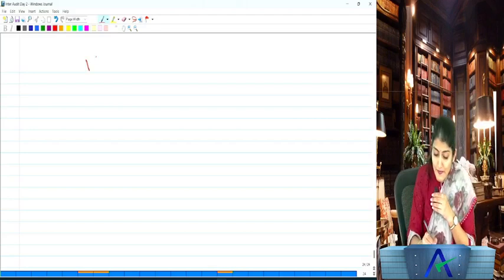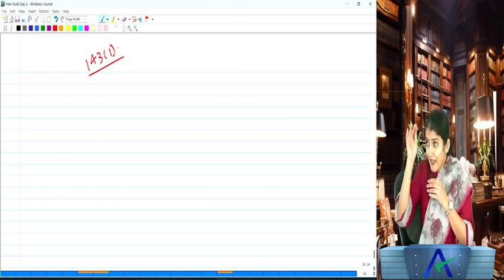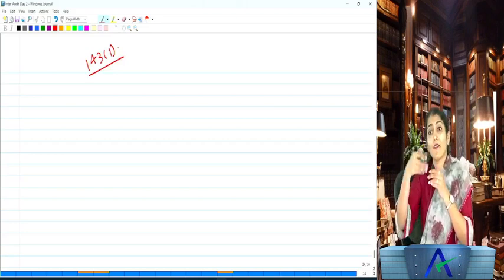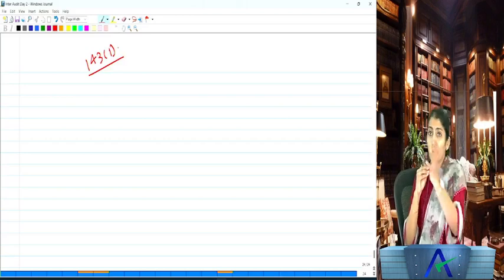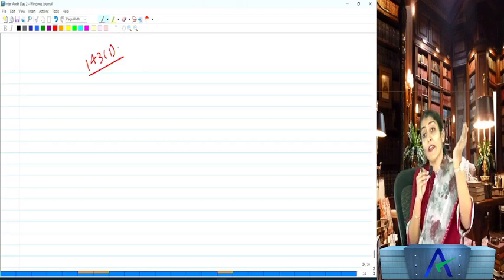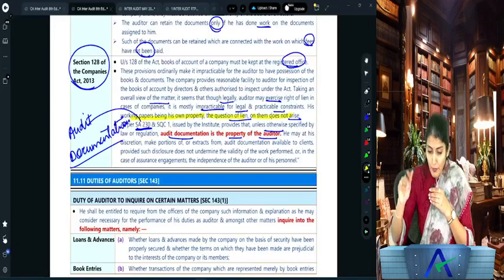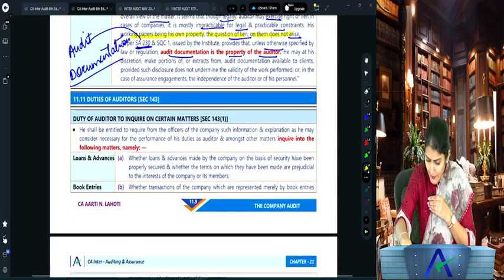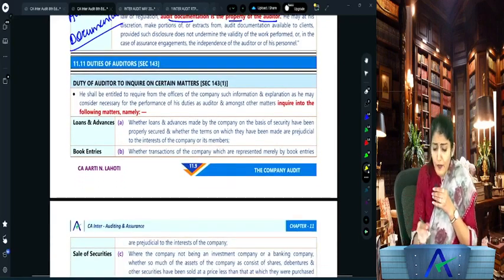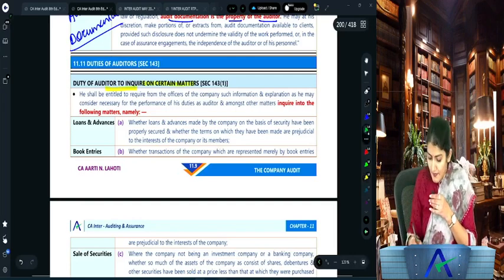So something the same is there in 143(1). What does it say? If there is no finding, no reporting. If there is an adverse finding, then you do the reporting. Simple. If there is no finding, no reporting. If there is an adverse finding, only in that case you do the reporting, right? So now we talk about the 6 points of inquiry, the duty of the auditor to inquire on certain matters.